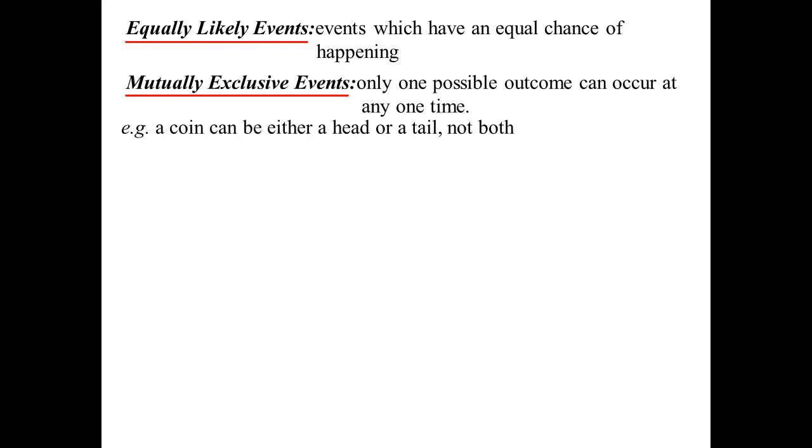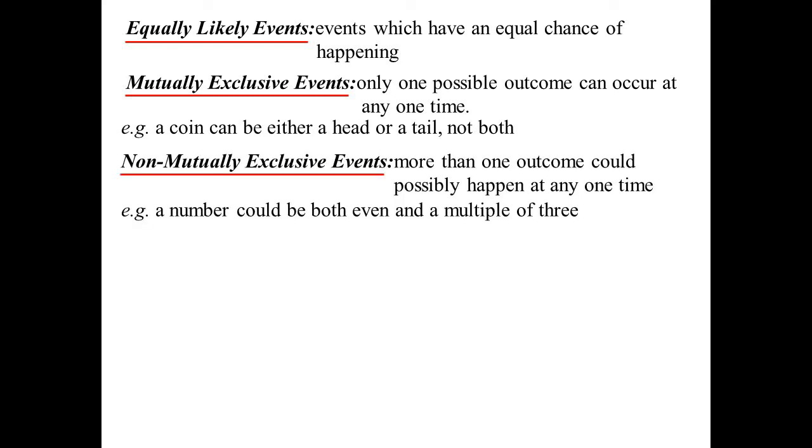Equally likely events are events that have an equal chance of happening. Mutually exclusive events means only one of those events can occur at any one time. So, for example, a coin could either be a head or a tail, but it can't be both at the same time, so they're mutually exclusive events. Non-mutually exclusive events means the outcomes could happen at the same time. So a number could be both even and a multiple of 3, 6, for instance.